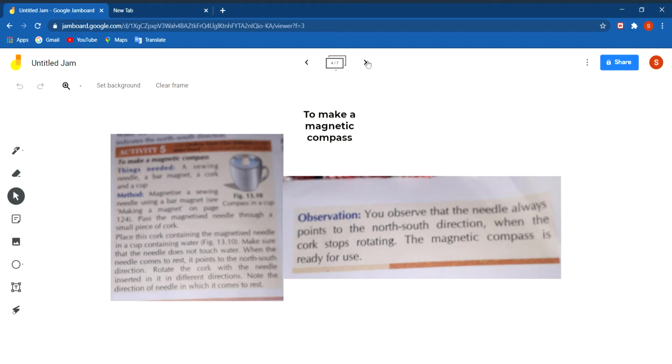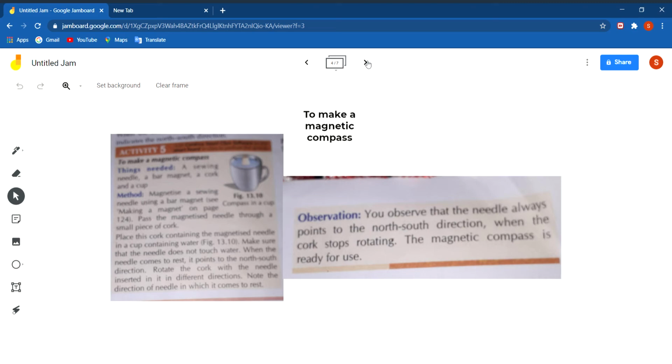Now you will pass this magnetized needle through a small piece of cork and place this cork containing the magnetized needle in the cup containing water, such that the needle does not touch the water. Whenever the needle comes to rest, it will always point in the north-south direction.